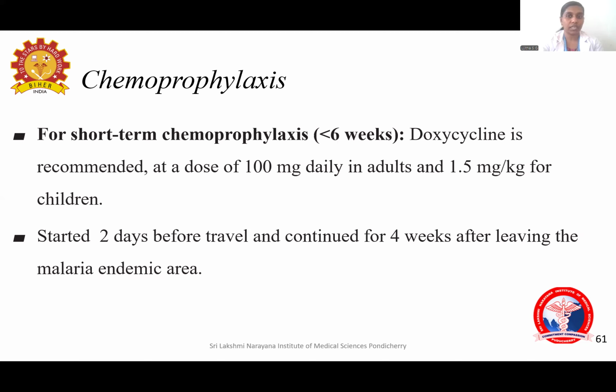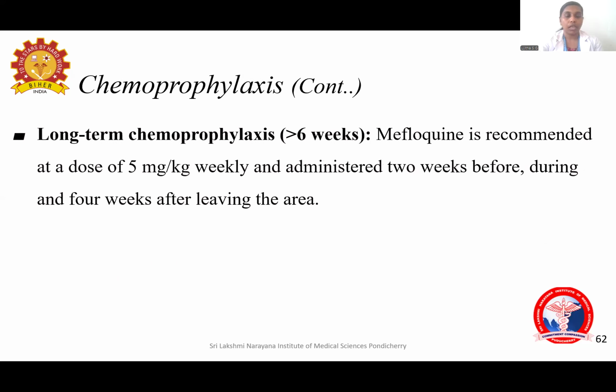And for long-term chemoprophylaxis, that is given more than 6 weeks, mefloquine is recommended at a dose of 5 mg per kg weekly, administered 2 weeks before going to the area, during, and 4 weeks after leaving the area. Mefloquine is a drug which has to be given weekly.